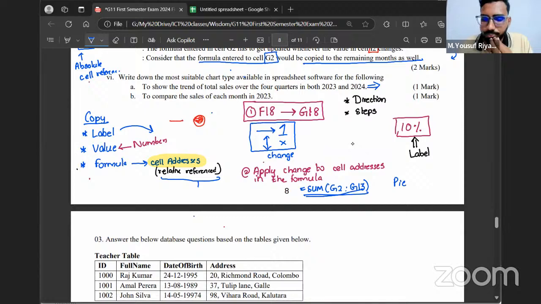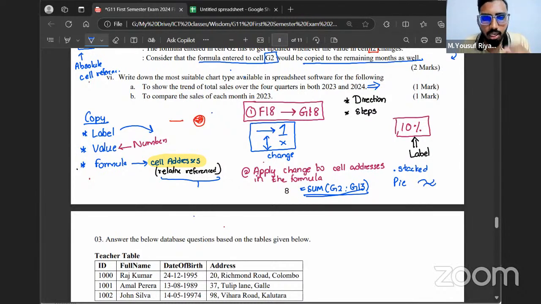But there is a problem. In your syllabus, you have learned only the normal types of charts: normal bar chart, normal line chart, normal column chart. There is something called stacked bar chart, stacked column chart, stacked line chart. Only with these stacked charts can you have multiple variations. I'll show you what I mean by multiple variations.